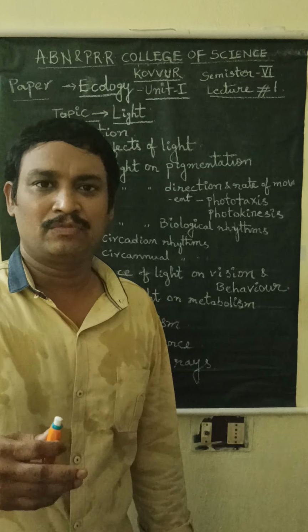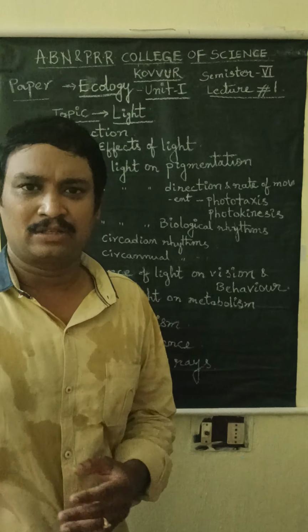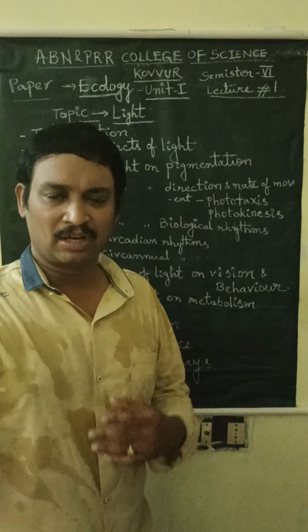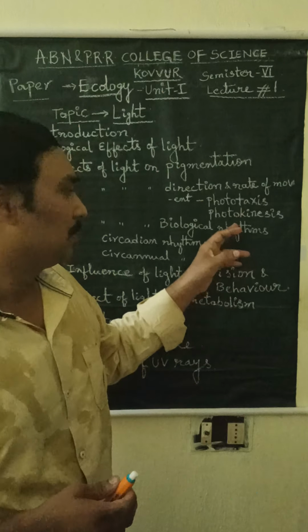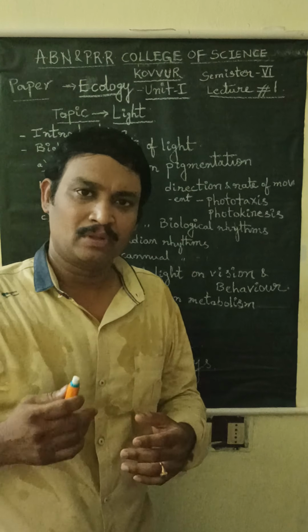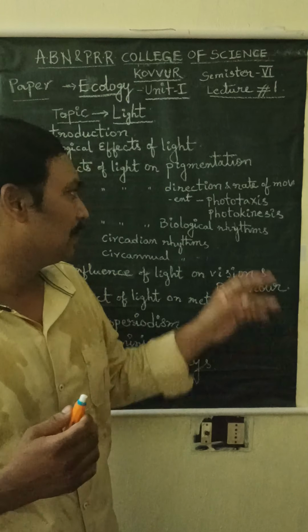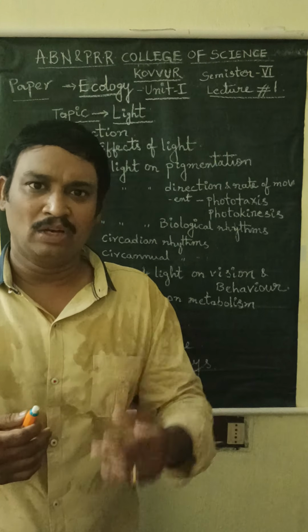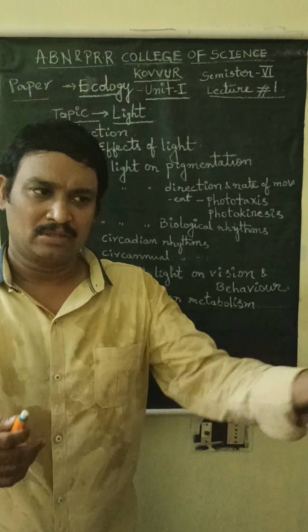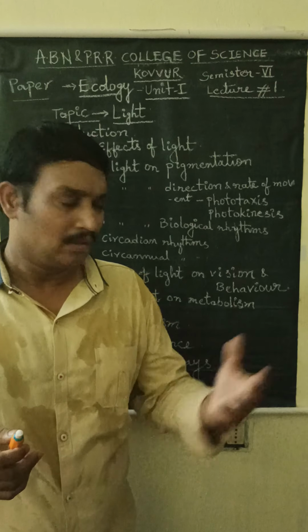Some animals move away from the light, because they cannot tolerate the intensity of the light. The animals which can tolerate it and move towards the light are called positively phototactic animals. Examples are Euglena and some of the branches of plants.